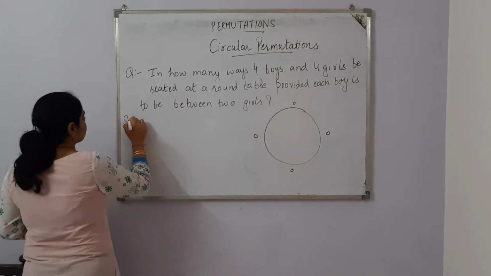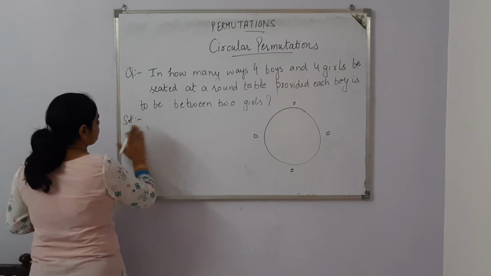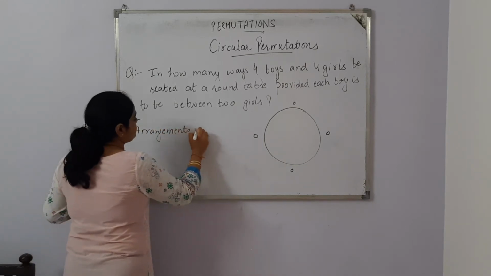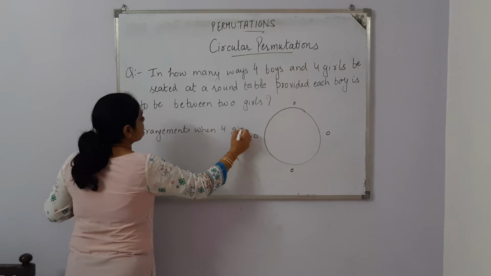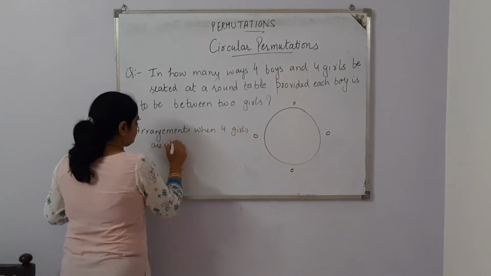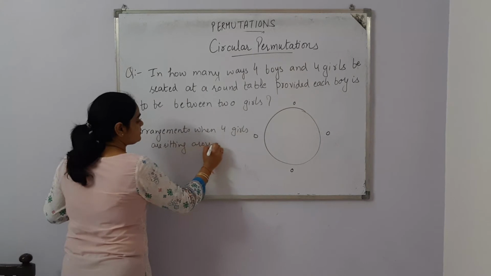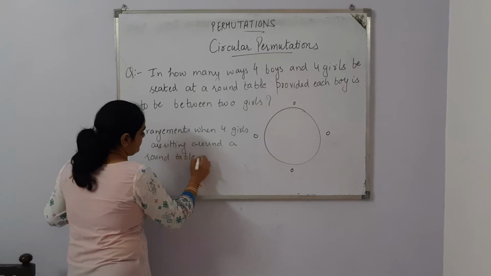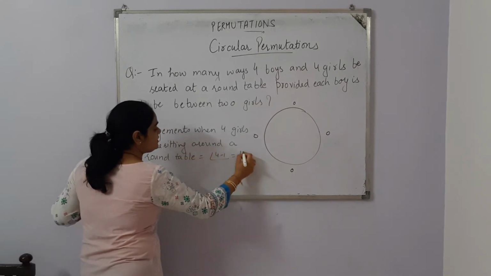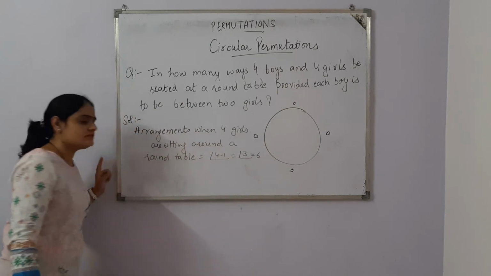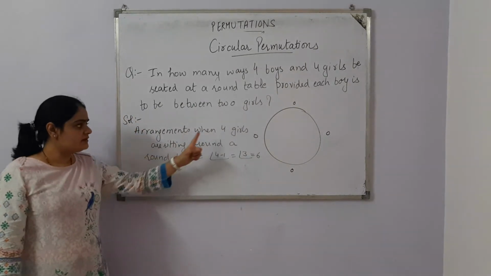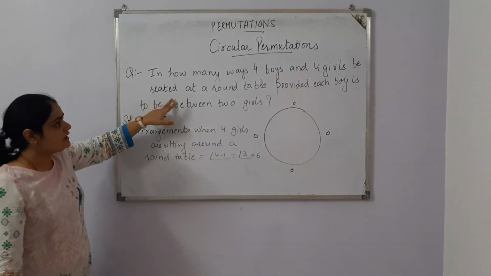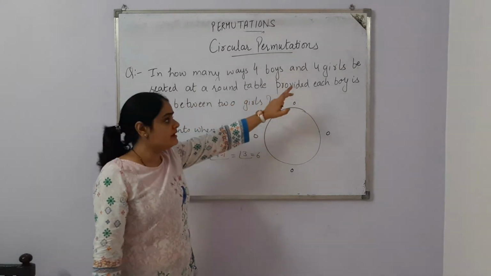So the arrangements when 4 girls are sitting around a round table. Of course 4 girls are there, that means 4 minus 1 factorial, which is 3 factorial. 3 factorial is 3 into 2, which is 6 ways. 6 arrangements are there in which 4 girls can sit around a round table. Now we are going to give the sitting plan to the boys.